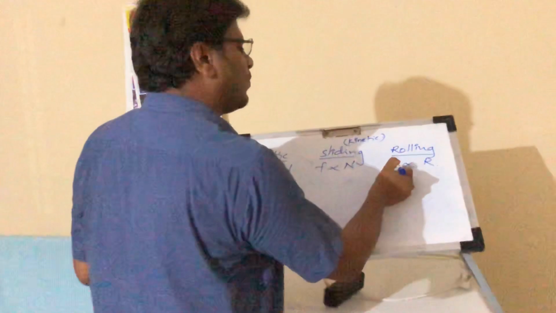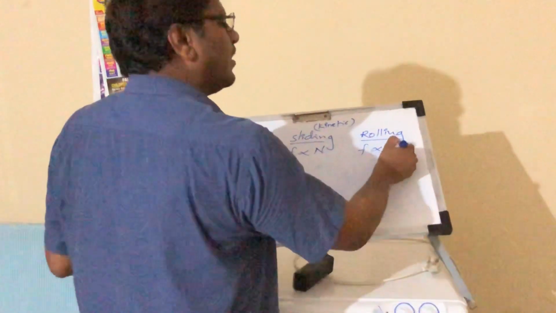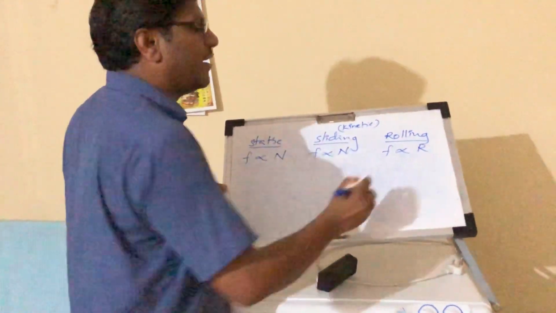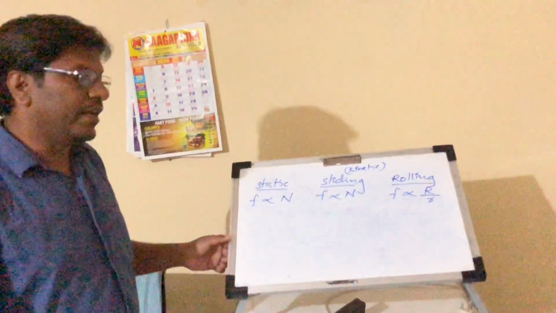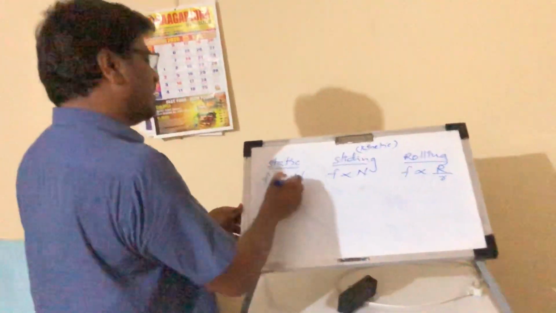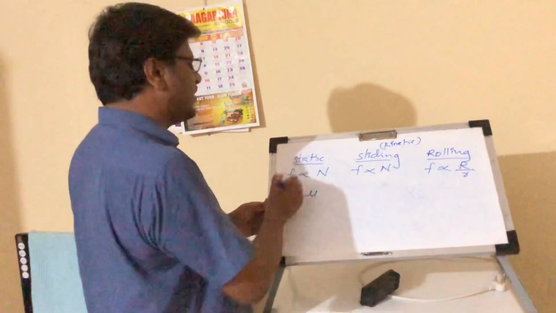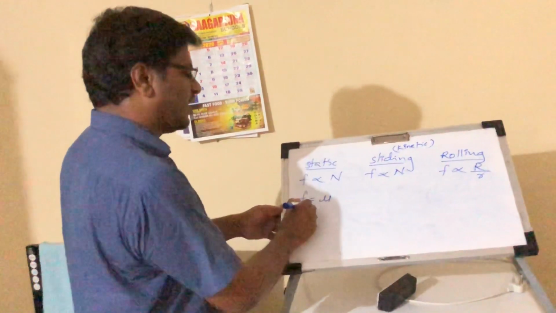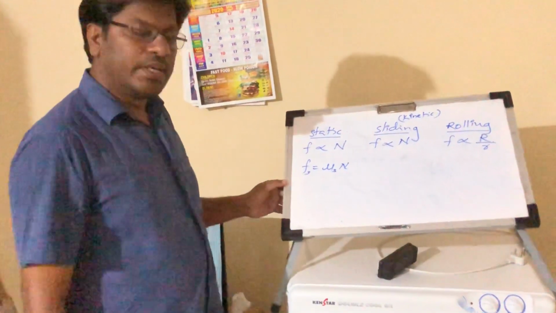At the same time, rolling friction is directly proportional to the normal reaction and inversely proportional to the radius of the wheel or radius of the cylinder. If you remove the proportionality constant, we will get mu. This is static friction, so we write S. So Fs is equal to mu s into R.